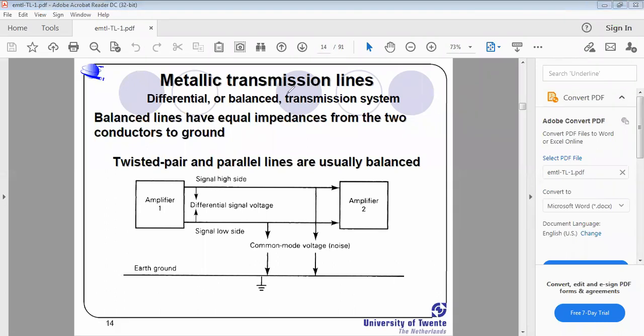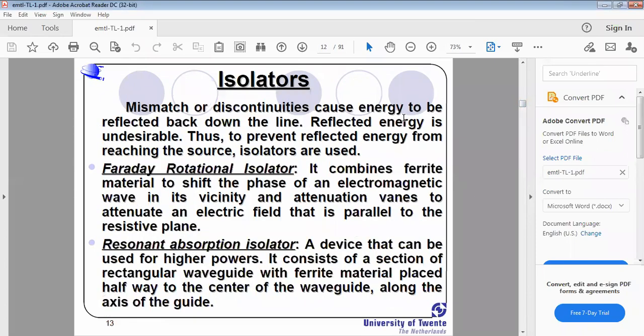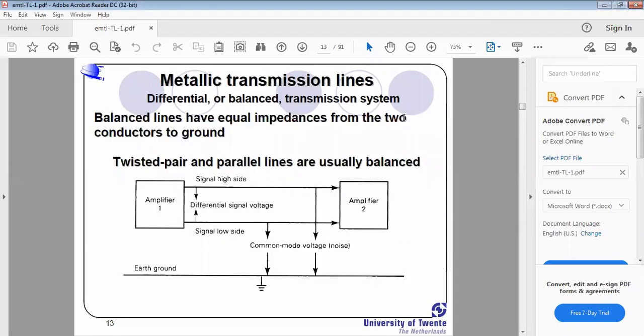Okay, see here first of all, here they try to elaborate what is meant by balanced and unbalanced. These isolators are not required. See here, metallic transmission lines of differential or balanced transmission system.